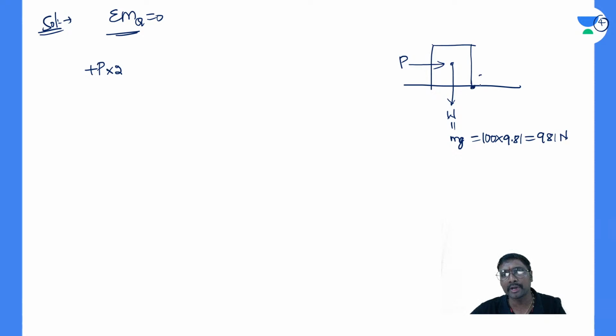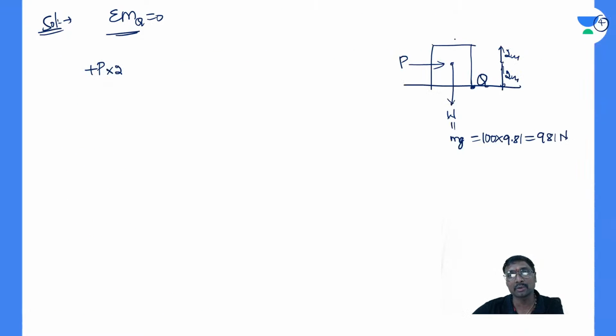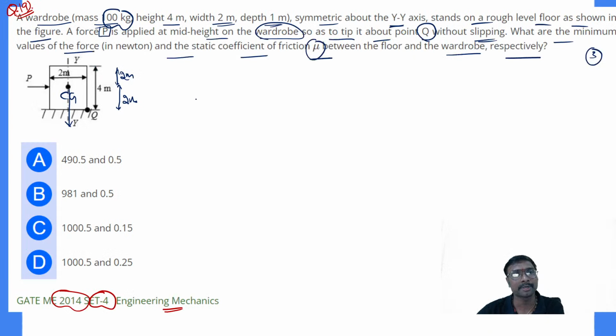So this is your point Q. This height is 2 meters and this height will be 2 meters, from the CG to the top 2 meters and CG to the bottom 2 meters. And what is the width? 2 meters width means this is 1 meter, and the left side will also be 1 meter. Left side 1 meter and right side 1 meter.